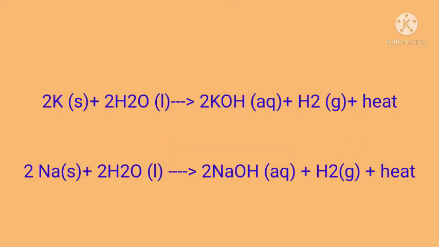For example, when potassium reacts with water, it produces potassium hydroxide as the final product along with the hydrogen plus heat. Like that, sodium also produces sodium hydroxide, hydrogen and heat. When metals like sodium or potassium react with water, finally they will form sodium hydroxide or potassium hydroxide plus hydrogen. And along with this, a large amount of heat is also produced. Due to that heat, the hydrogen produced there catches fire.